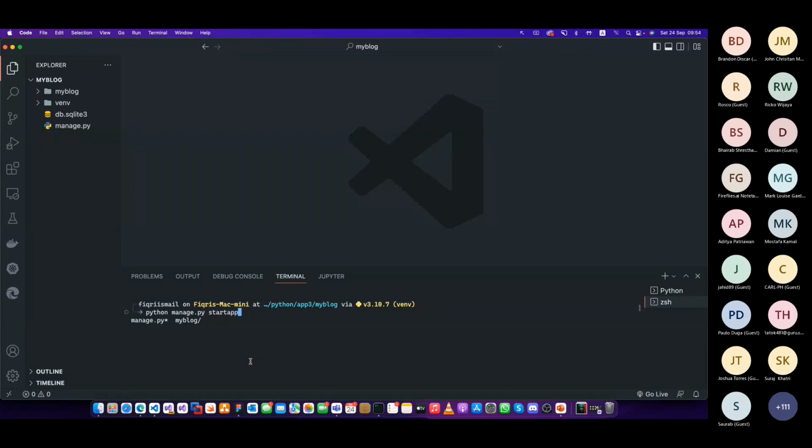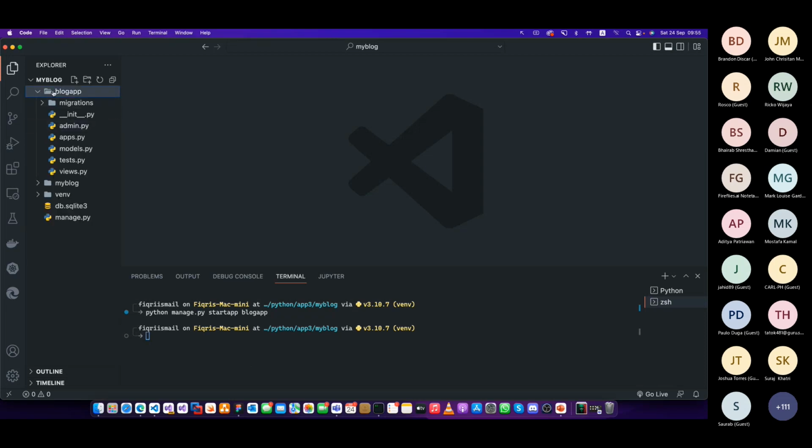Remember, we just used startproject to start the project. Now I'm going to use startapp. You can give any name you want here: python manage.py startapp and then the application name. For now, I'm going to say blogapp. Press enter. So this will be your application. This is the one where you write code, the place where you do stuff. Now we have created it here.